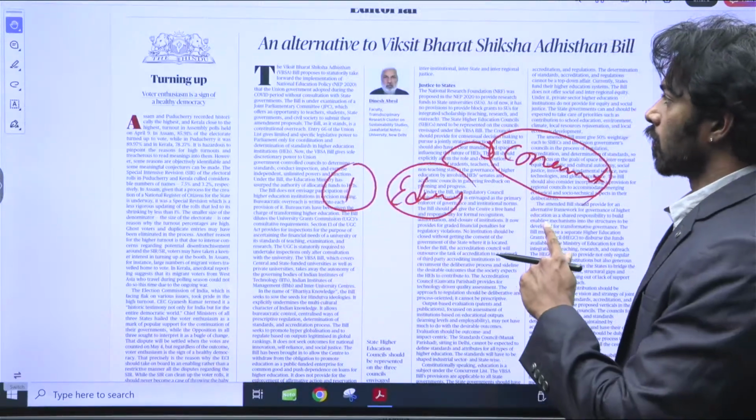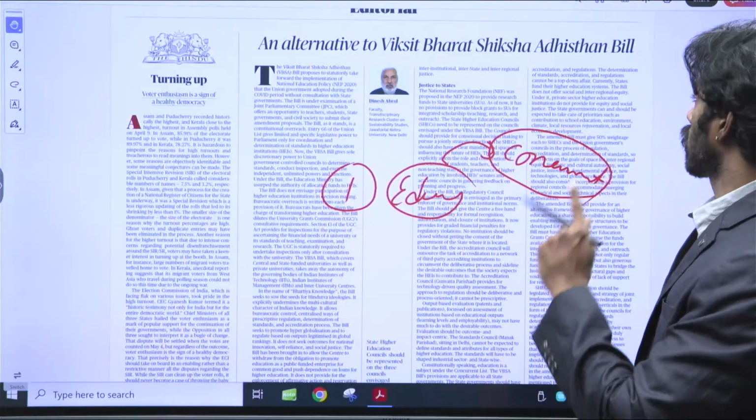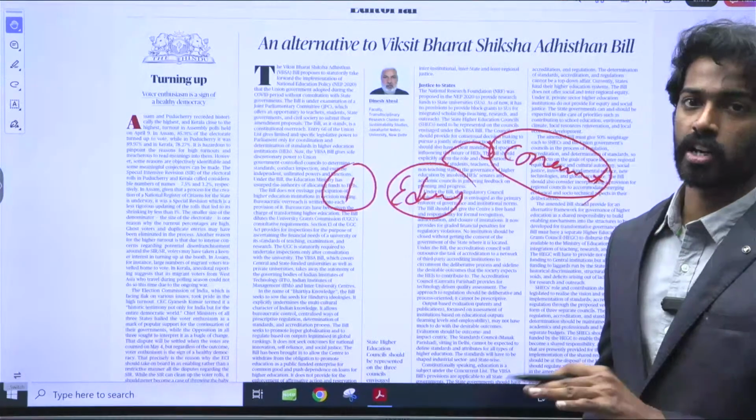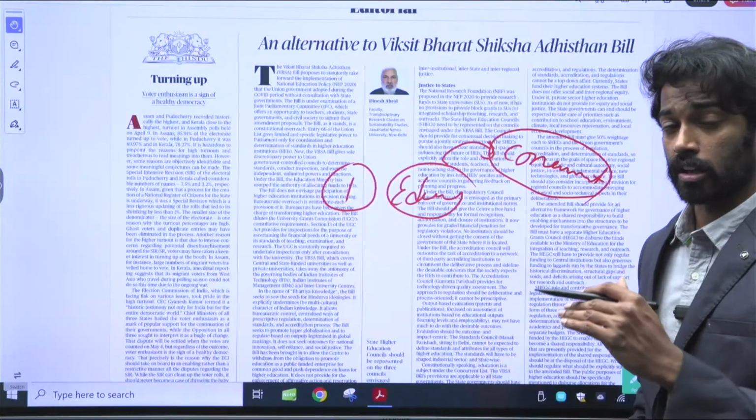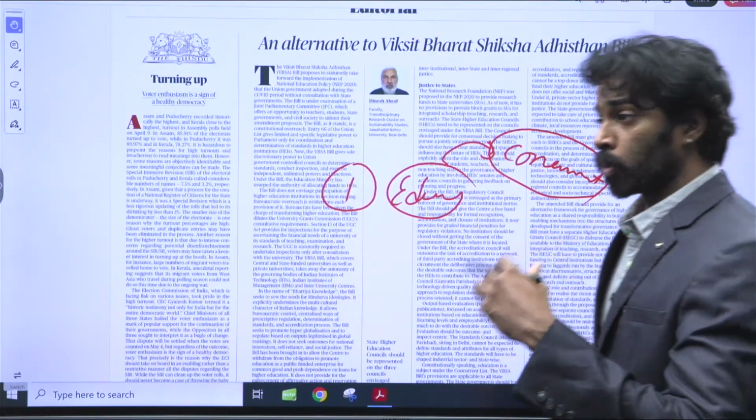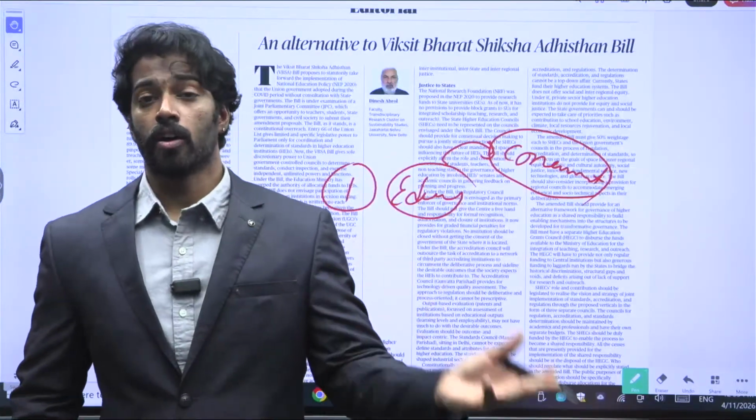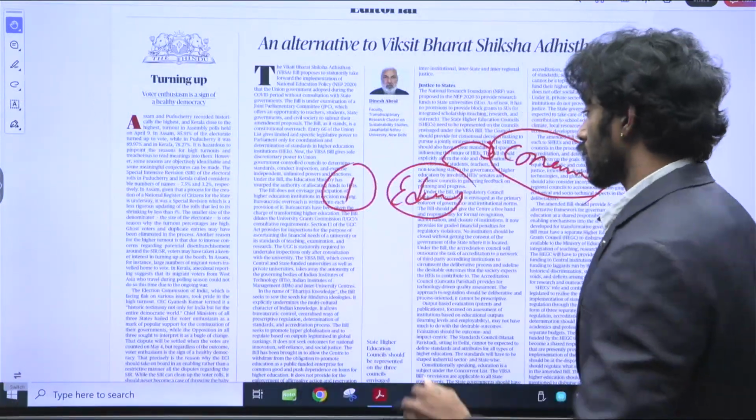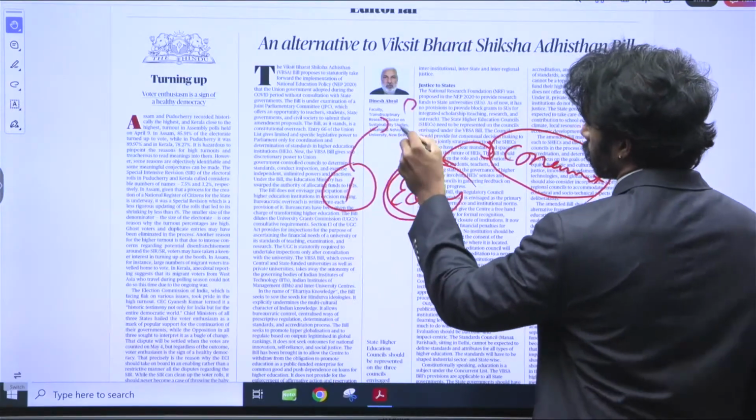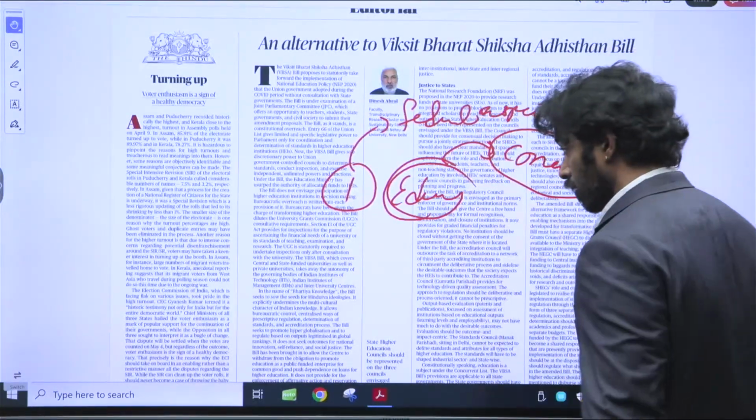So when the Parliament or the Union brought in the Viksit Bharat Shiksha Adhisthana bill, they did not consult the state governments. Without consulting the state governments, putting authority on all of the higher educational institutions present in the states is not the right thing. That is what the author is trying to say. So the first troubling aspect is the federal aspect.